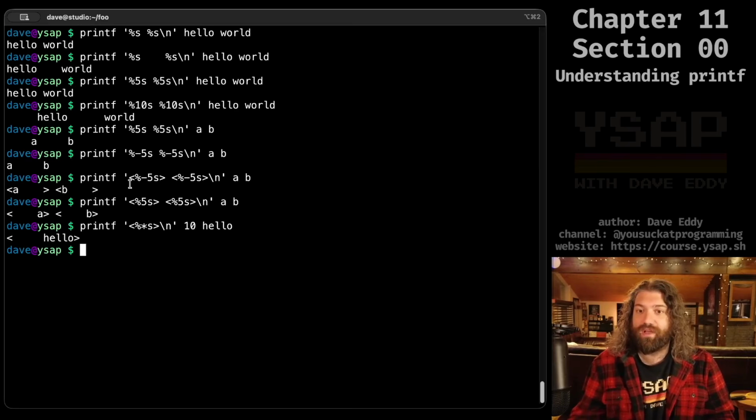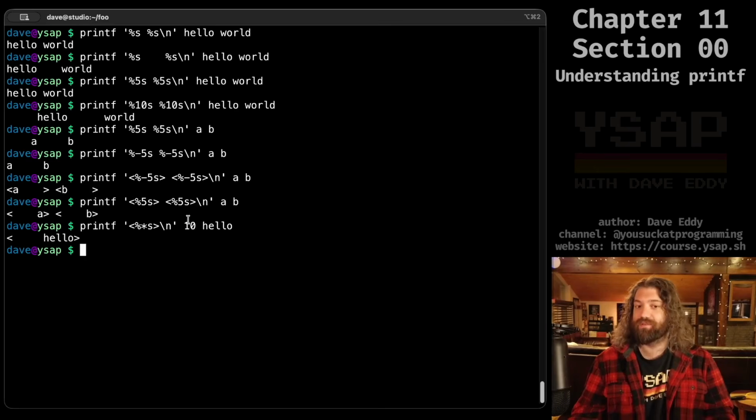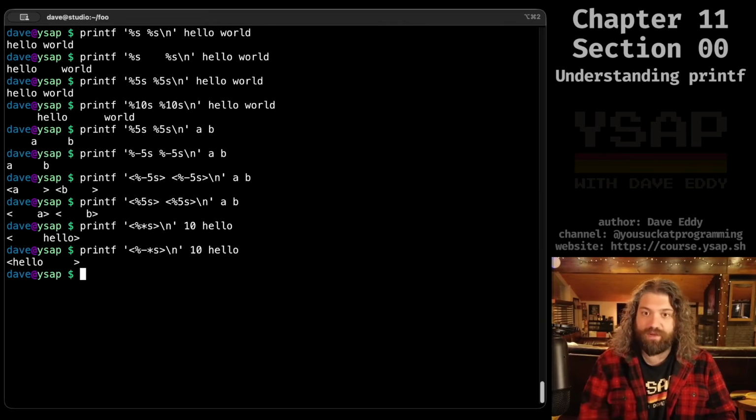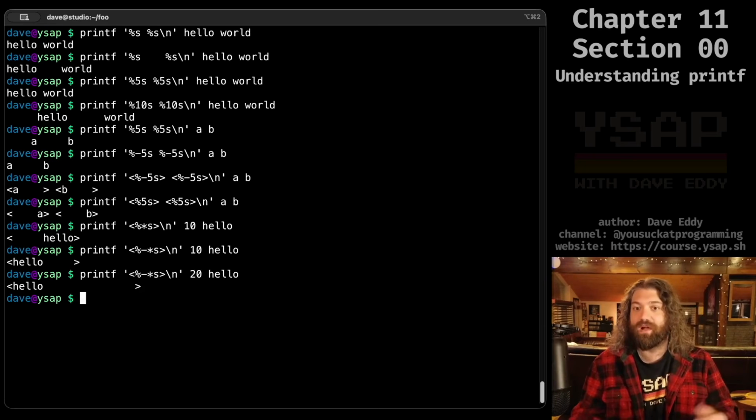So now the amount that this gets spaced out is actually given as an argument. So you could take this from the user, you could calculate this on the fly, you could do all sorts of stuff. You could also put a hyphen here and left justify it as well. I could say, let's make it 20 spaces. There you go. Now we've left justified it with 20 spaces. So yeah, it looks a little bit hard to understand, but these format specifiers are incredibly powerful.